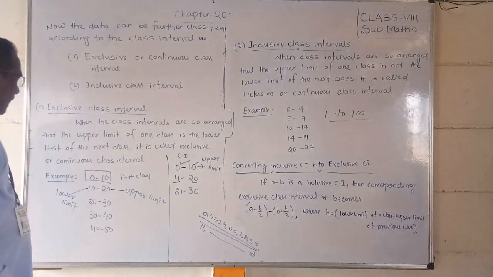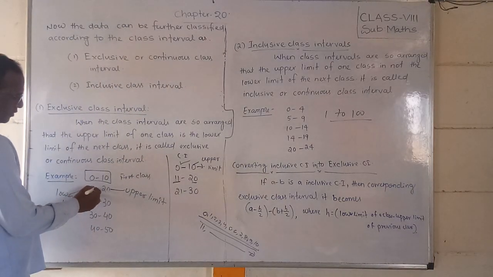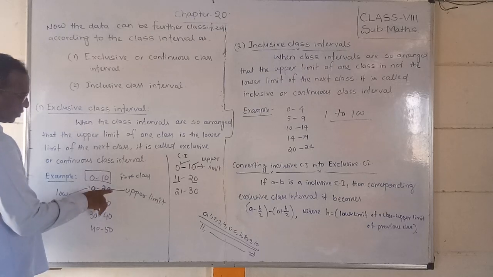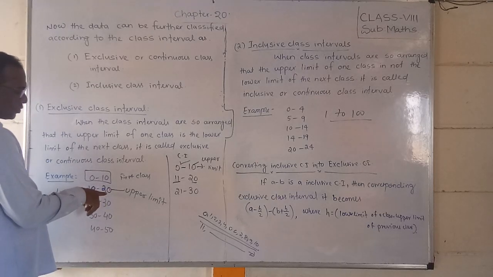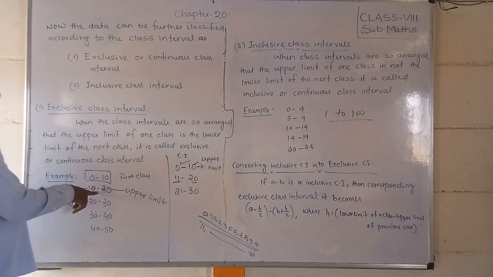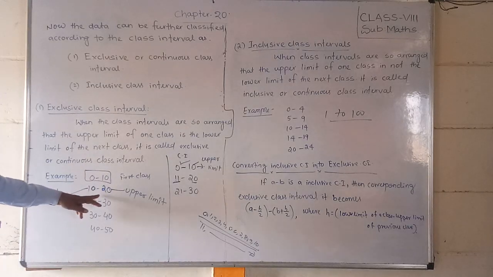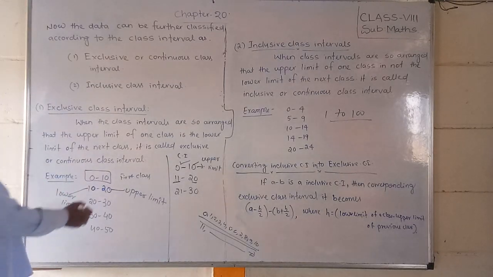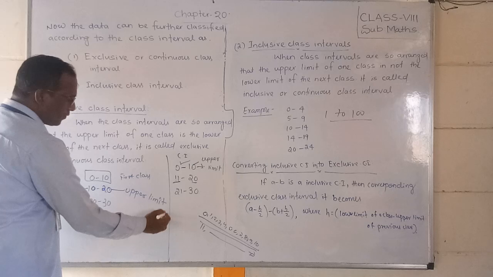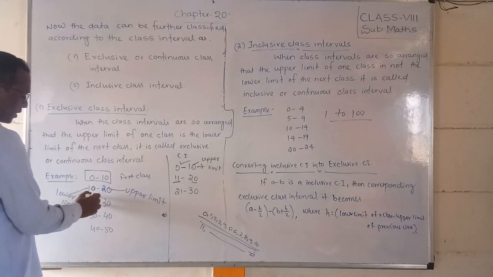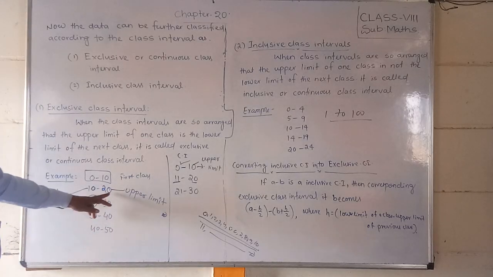Suppose I have written 10, 20. Then the data 20 does not belong to this class. Whenever 20 comes, we have to go to the lower limit of the third class, where 20 is.